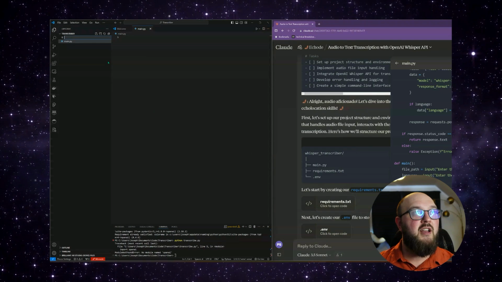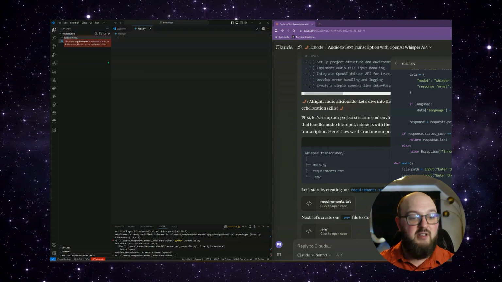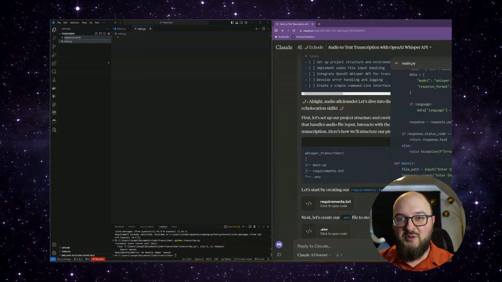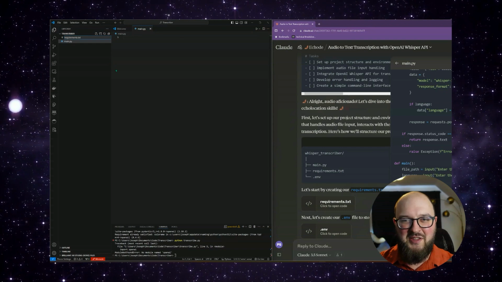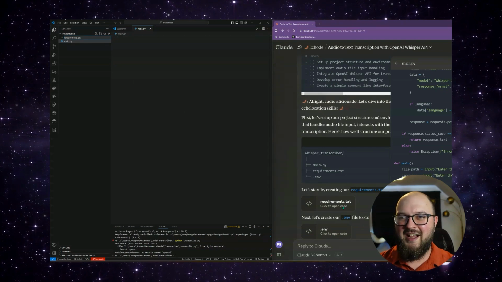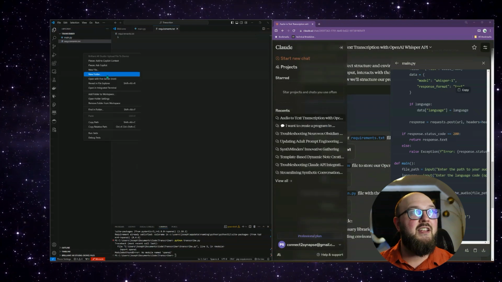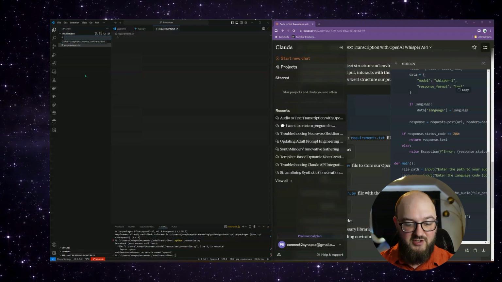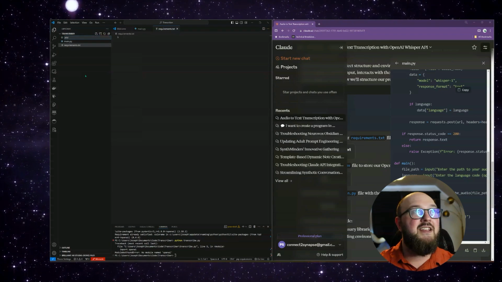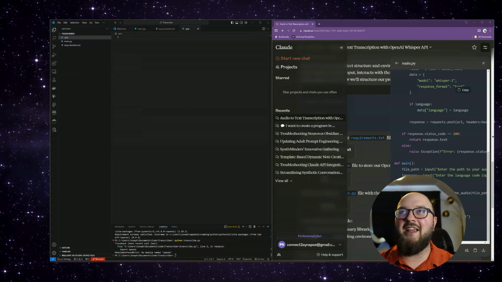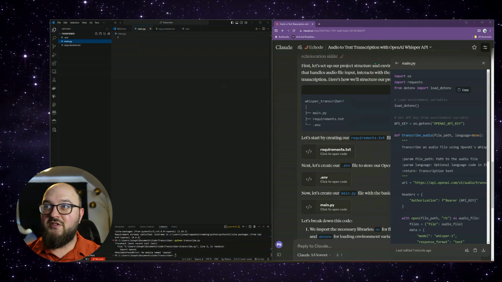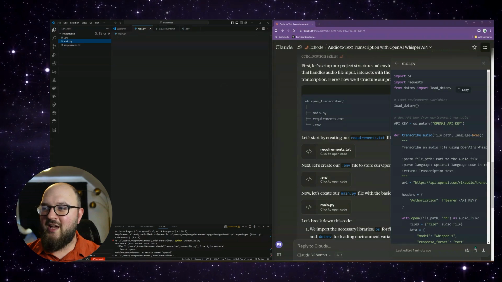The next we got requirements.txt. This is what's going to tell it what do I need to download, the dependencies, the libraries, all that kind of stuff. And we're going to want to do a .env file. A .env file is just where you're going to securely store your API key so no one can steal it and hack you.